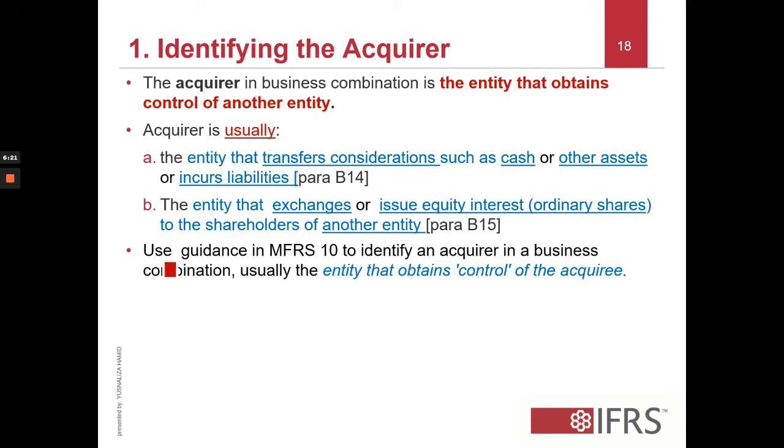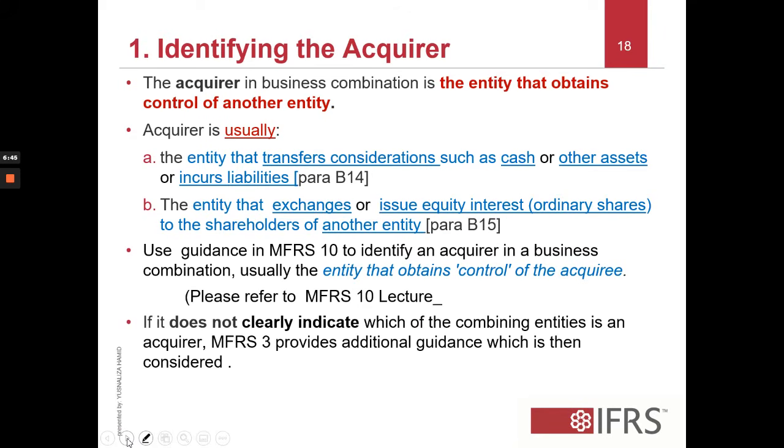If the guideline under MFRS 3 is not really clear to indicate who is the acquirer, we will use the guidance in MFRS 10, which will be discussed in a different video. It is likely that the entity that obtains control of the acquiree is the acquirer. So you can refer to the MFRS 10 lecture that will be uploaded.